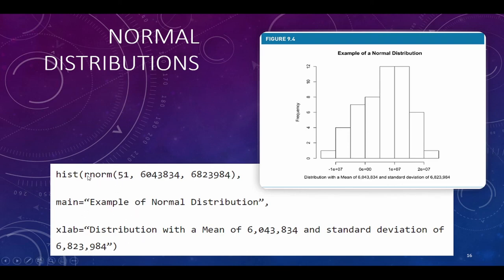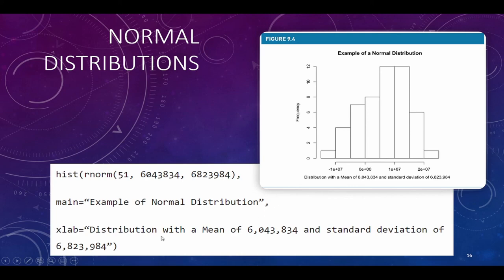Here's your rnorm, but see there's a comma here, so you're still within the parentheses of the histogram function. After you send it the list, you say main equals "Example of Normal Distribution", comma. That is going to create the main title at the very top and call the entire graph Example of a Normal Distribution. So now our graph has a nice, meaningful title.